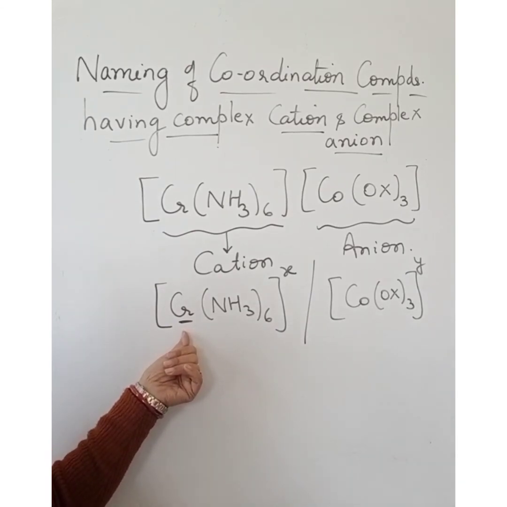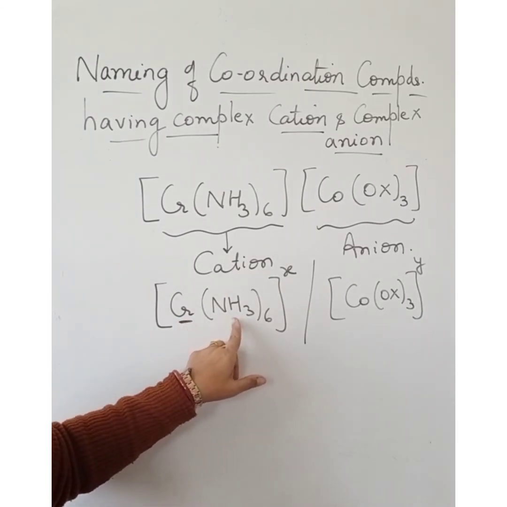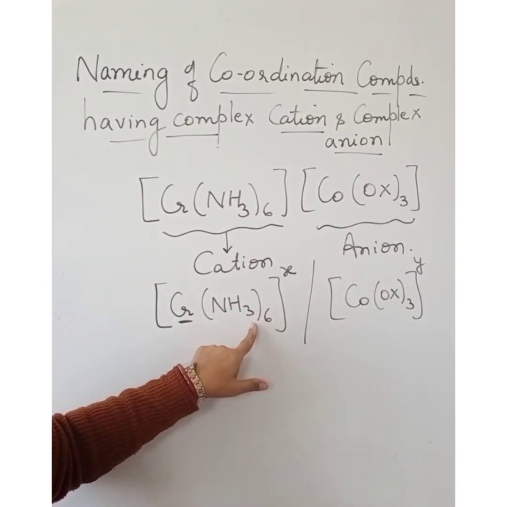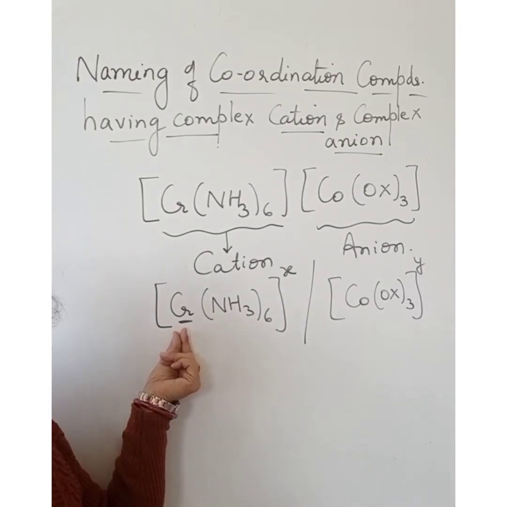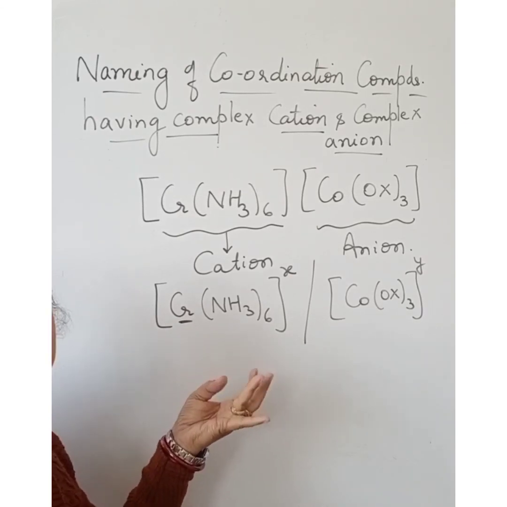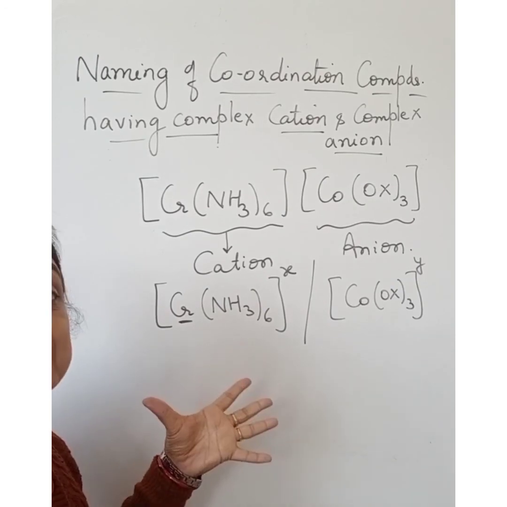Now, according to the trick which I have given you, if the coordination number of the central metal atom is 6, then in that case, among the elements of the 3d series, scandium, titanium, vanadium rarely form coordination complexes. So we should start from chromium, manganese, iron, cobalt, nickel, copper and zinc.